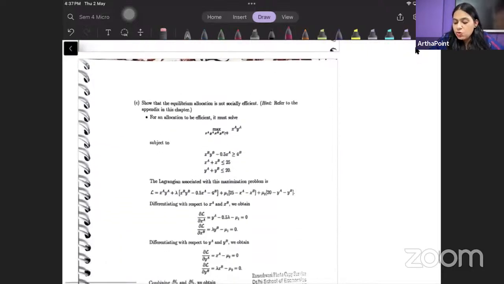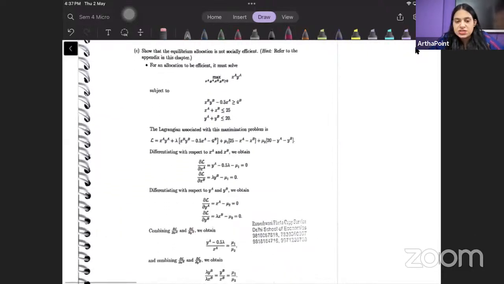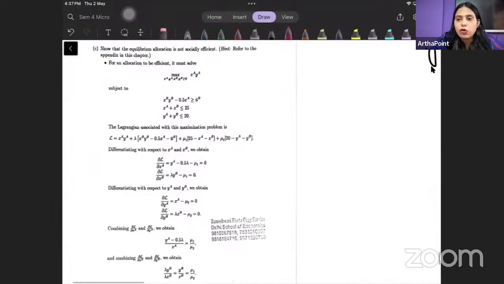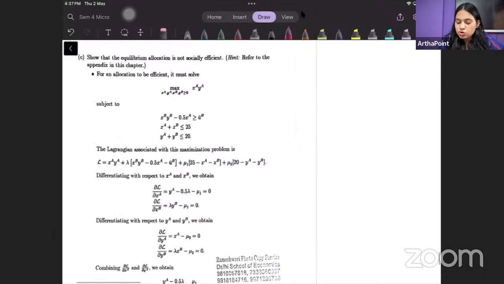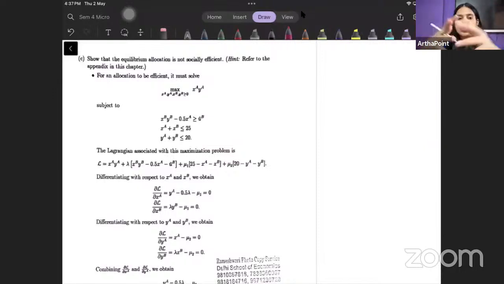Okay beta, now let me take you through the next part. एक बारी part number C देखते हैं what this part is saying. So this part is saying that show that equilibrium allocation is not socially efficient. ध्यान से देखो, you need to show that equilibrium allocation is not socially efficient.